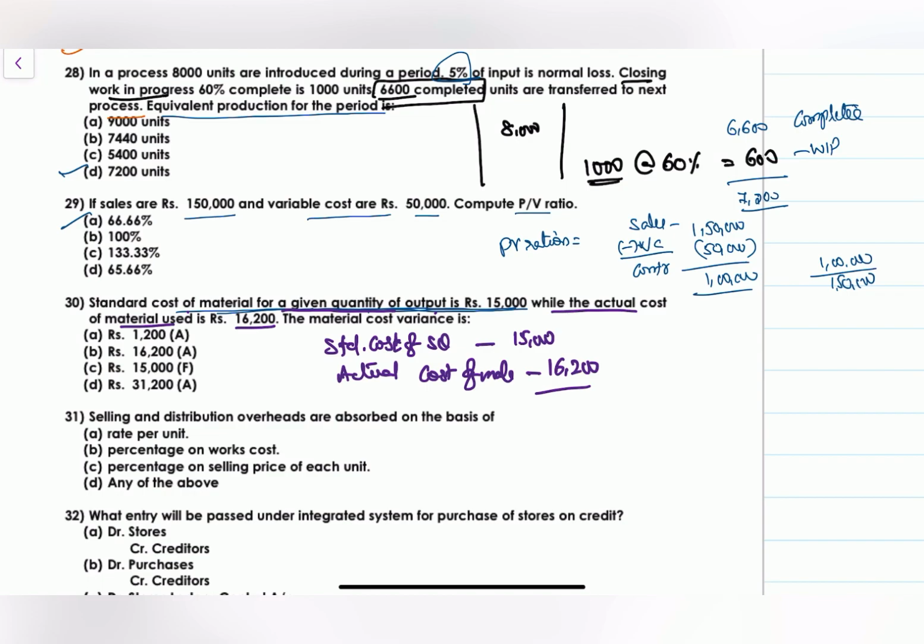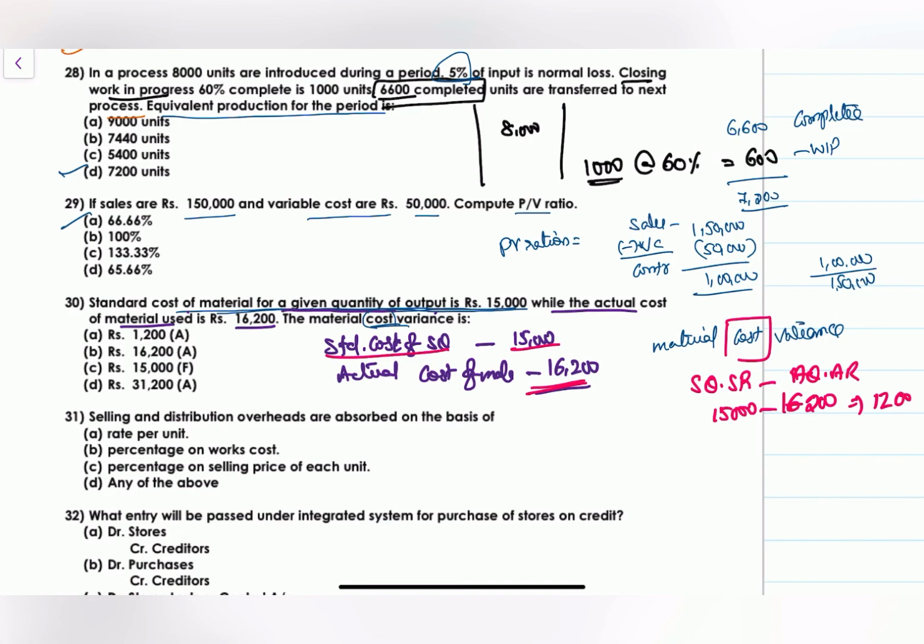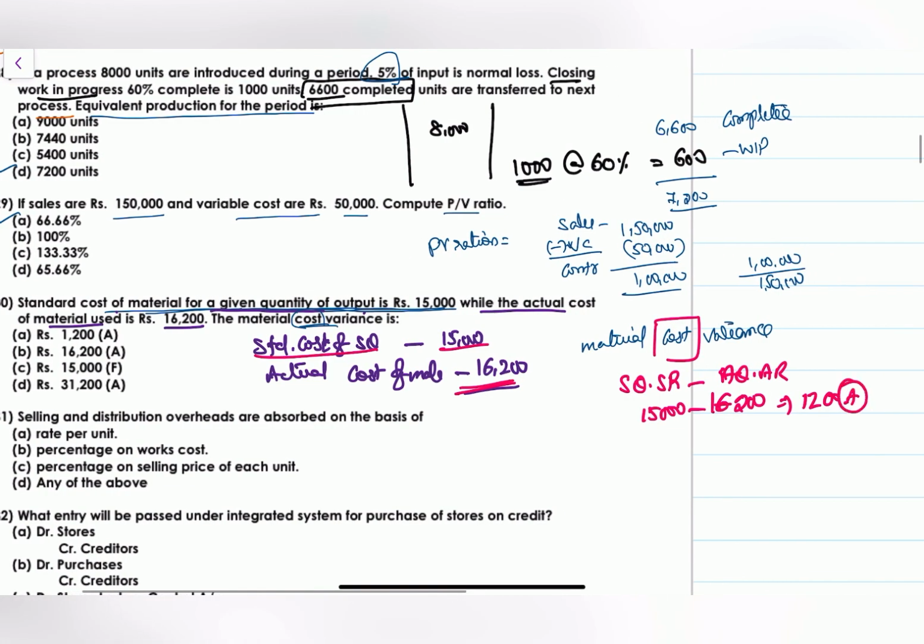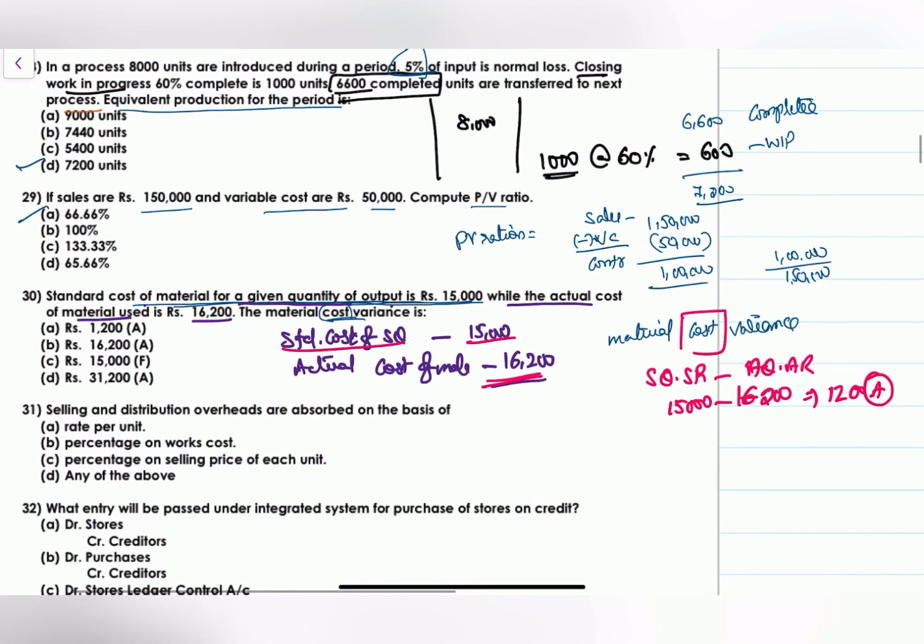What is the formula for the material cost variance? Material cost variance is standard quantity into standard rate minus actual quantity into actual rate. See, this is a standard quantity into standard rate given as 15,000 and actual quantity into actual rate is given as 16,200. So the difference is 1,200 adverse.